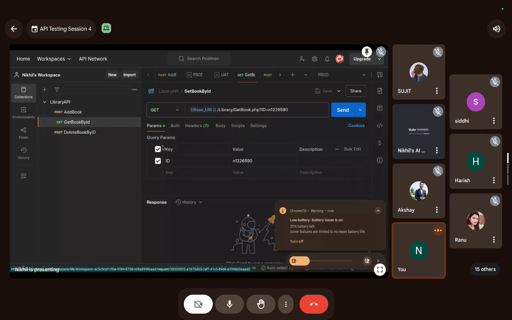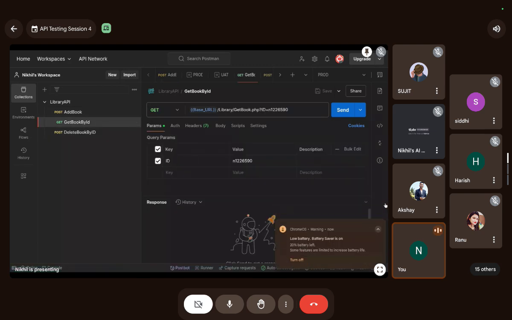Okay, guys, allow me a minute. Let me connect my charger, else my system will turn off. That's good.